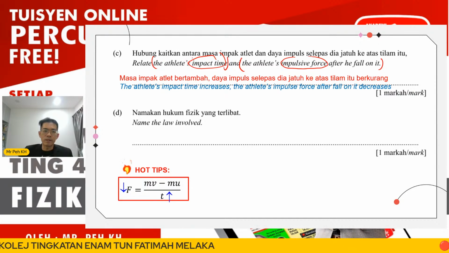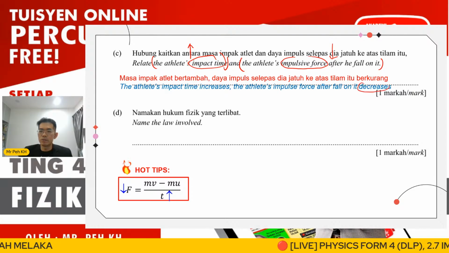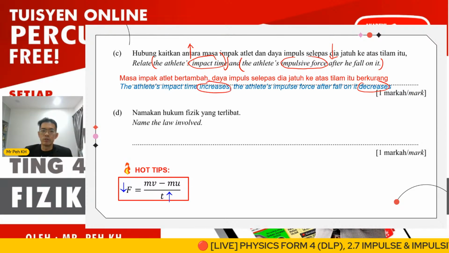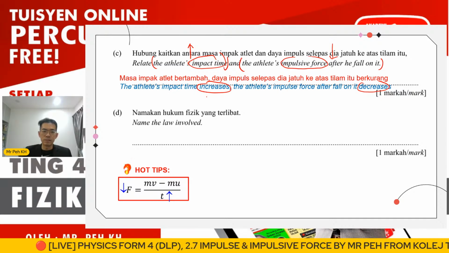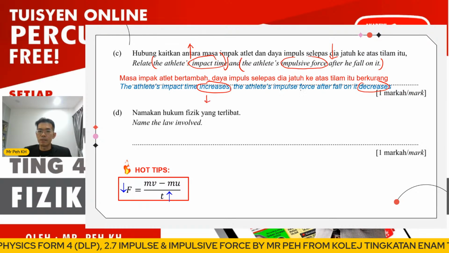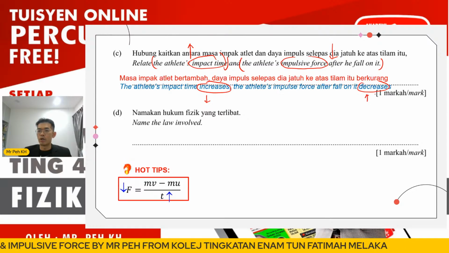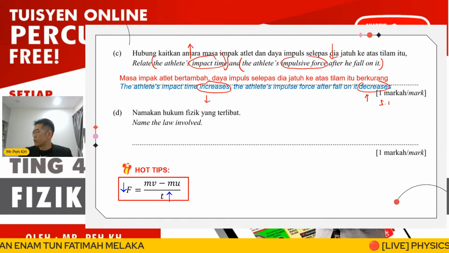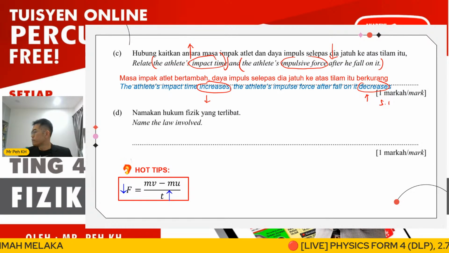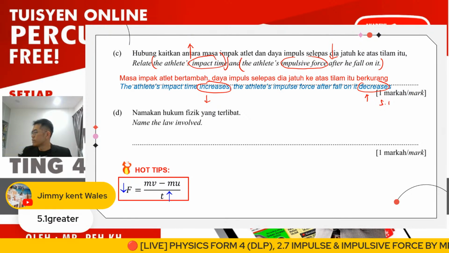So when time impact increases, impulsive force will be decreased. I just add on 2 words here. You can give the vice versa answer also, which is the athlete's impact time decreases, the athlete's impulsive force after falling on it increases. This will occur at figure 5.1. Okay, so again here it asks you about the law involved. This is one and only, right? Just now, one, right?